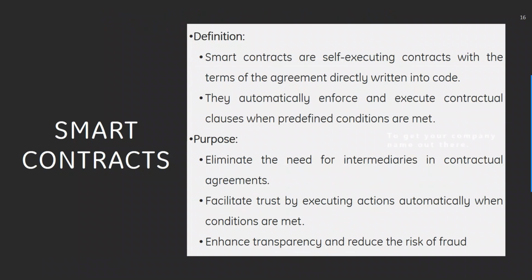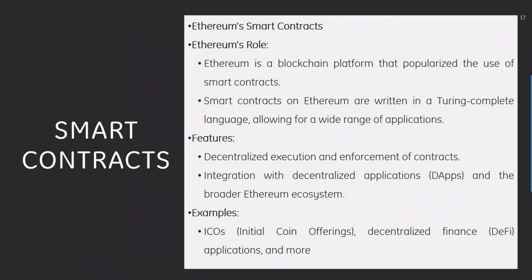Next, what are smart contracts? Smart contracts are self-executing contracts with the terms of the agreement directly written into the code. They automatically enforce and execute contractual clauses when predefined conditions are met. The purpose is to eliminate the need for intermediaries in contractual agreements and facilitate trust by executing actions automatically when conditions are met. Then we have enhanced transparency and reduced risk of fraud.